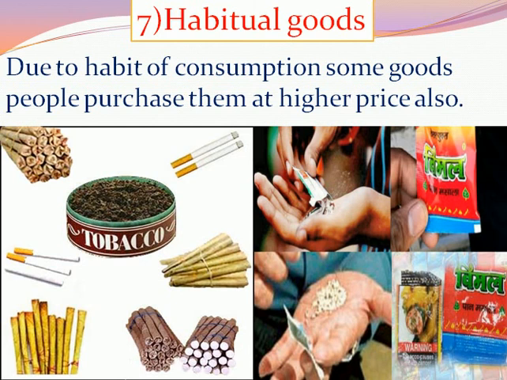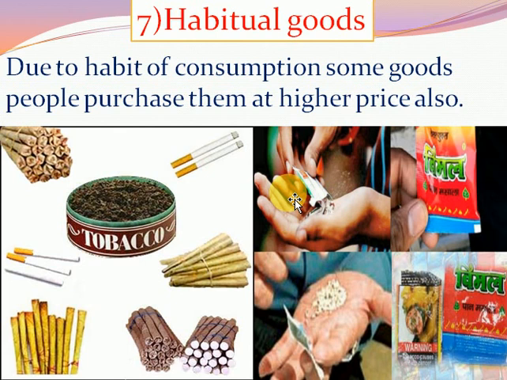Due to the habit of consumption, people purchase some goods at a higher price also. For example, tobacco products. People are habitual for tobacco products. If the price increases, the demand will not decrease, because people will buy at whatever price level.